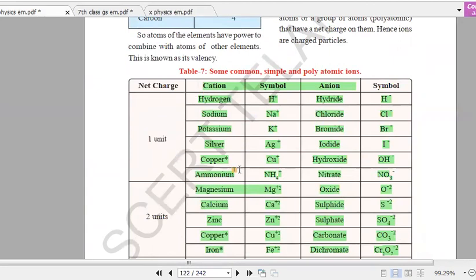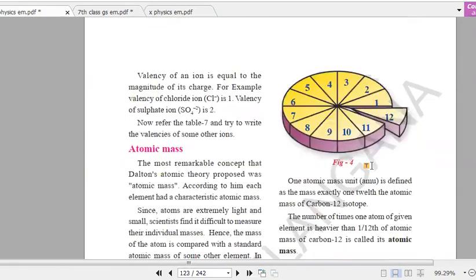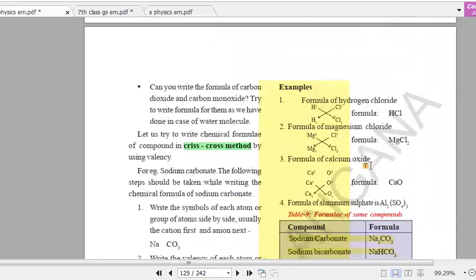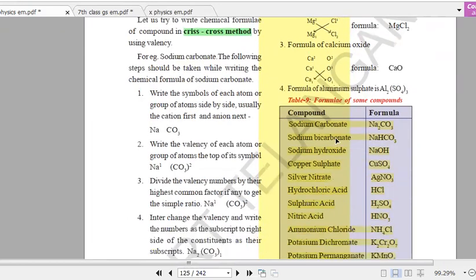So here we have a cation and an anion. With the help of this cation and anion, we have to perform the crisscross method. I think so far you remember. Suppose you want to write the formula for hydrochloric acid: hydrogen is H plus 1, chlorine is Cl minus 1. We have to crisscross and we get HCl. Next, if you want to write the formula for magnesium chloride, we write Mg plus 2, chlorine Cl minus 1. Then you perform crisscross, so we get MgCl2.